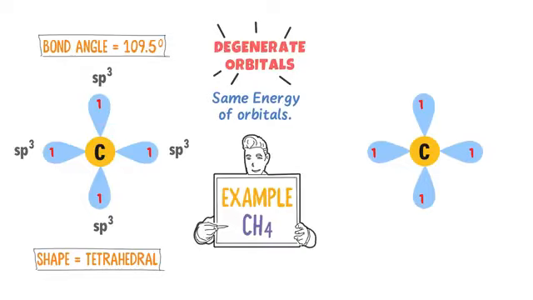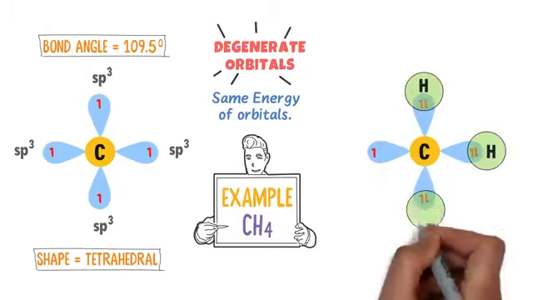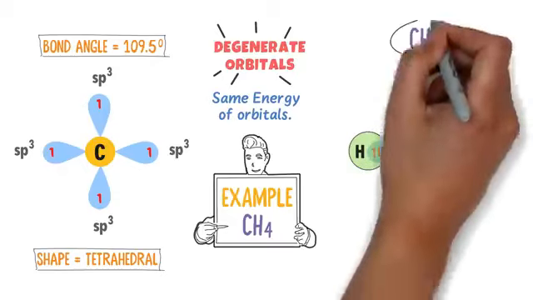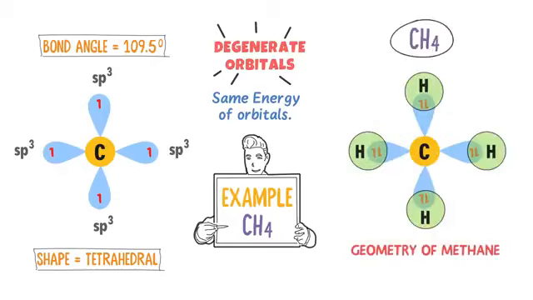According to valence bond theory, or VBT, unpaired electrons are needed to form a covalent bond. So 4 hydrogen atoms will share their single valence electron with the electron of the hybrid orbitals of a carbon, and we get CH4. Thus this is the shape and geometry of methane, CH4, in which carbon has sp3 hybridization. So note down this example.